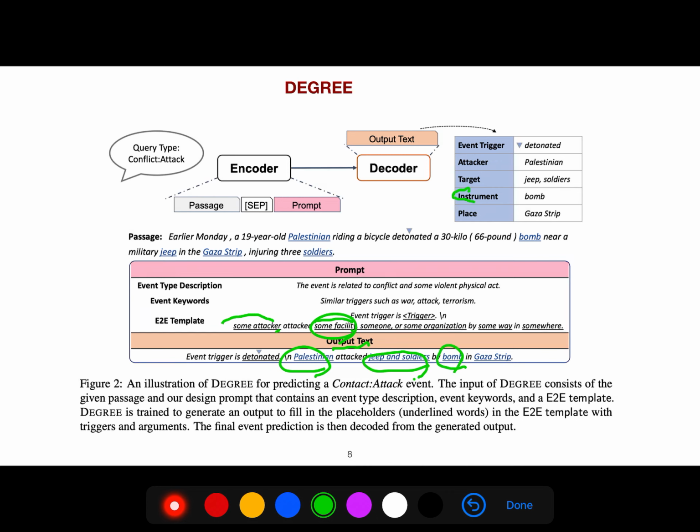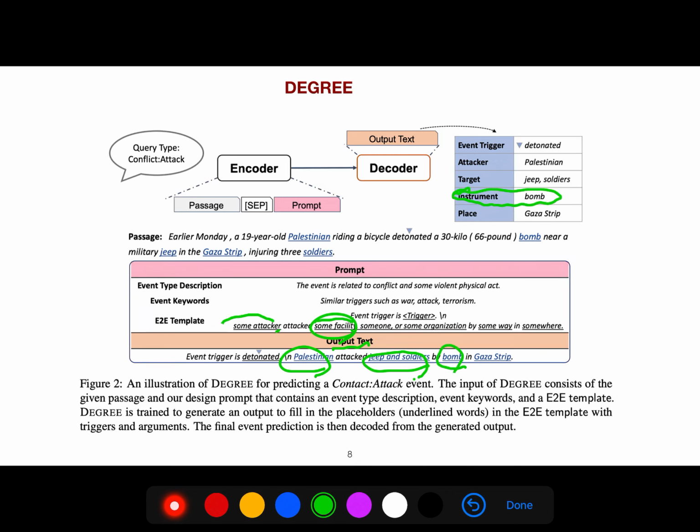You see different arguments. So it enjoys the following advantages to learn well with less training data.